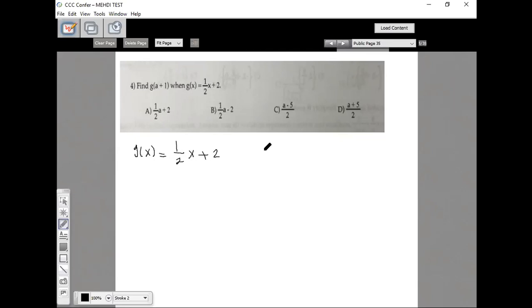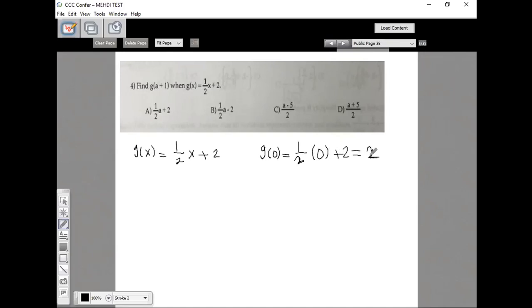For example, what would be g of 0, anyone? G of 0 would be substituting 0 for each x in the g function. Really, it's like you say evaluate g of x when x is equal to 0. This is what it means by g of 0. So this is like 0, that would be just 2.